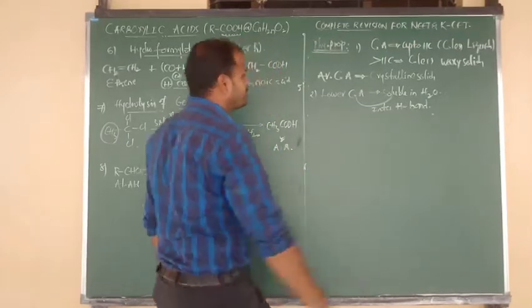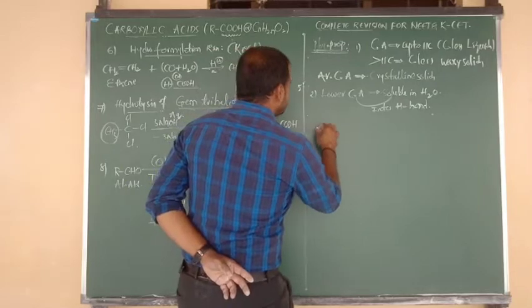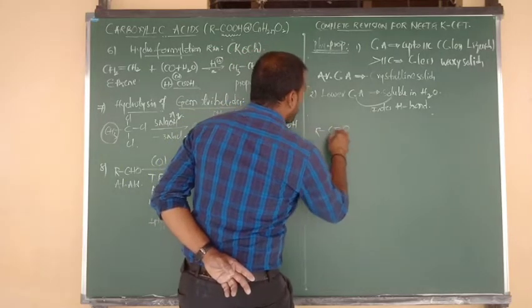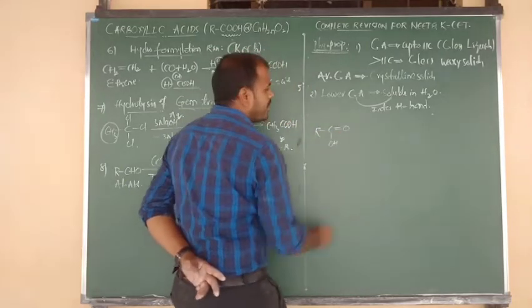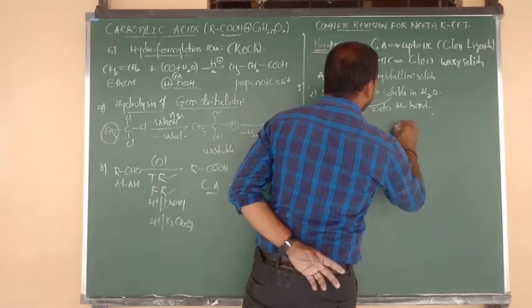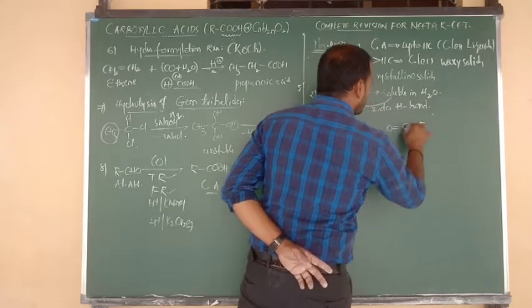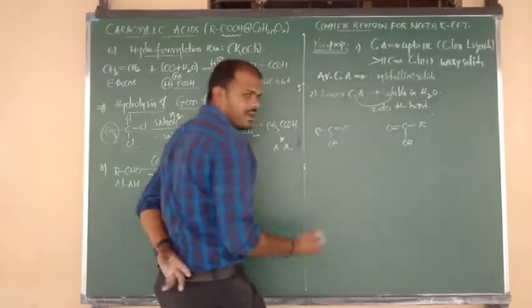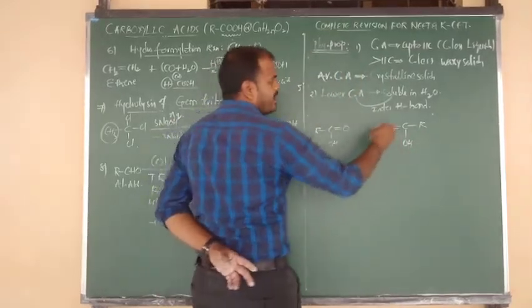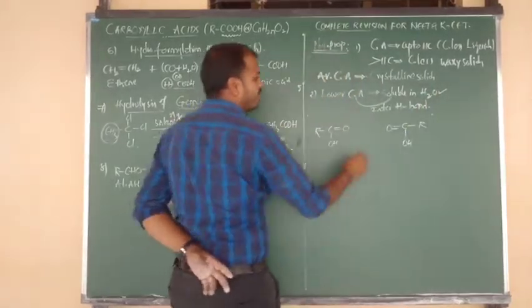See the structure. Carboxylic acid: C double bond O, connected to OH. Again consider another carboxylic acid: C double bond O connected to R, connected to OH. Let me consider both are carboxylic acids, and one more molecule here is a water molecule.